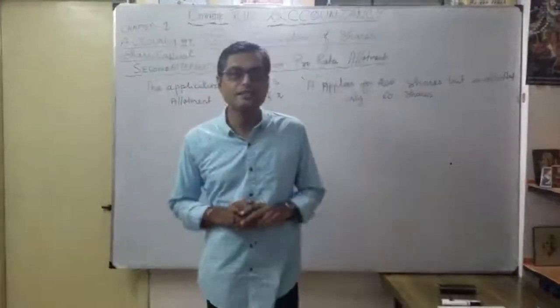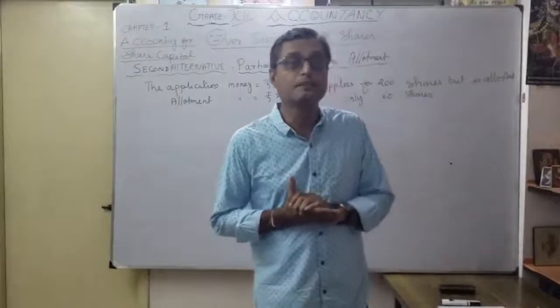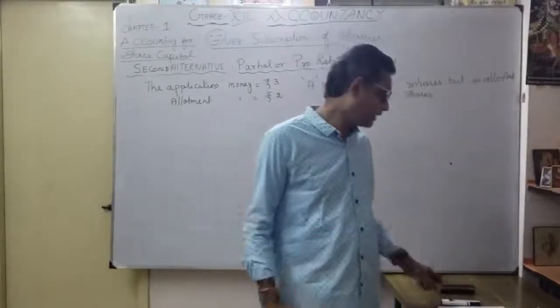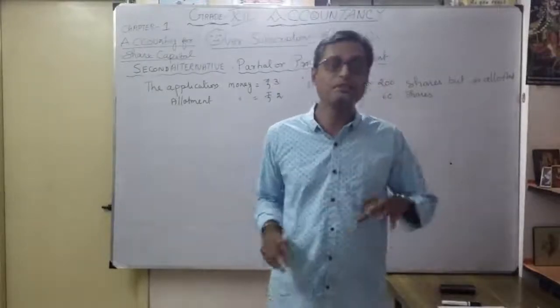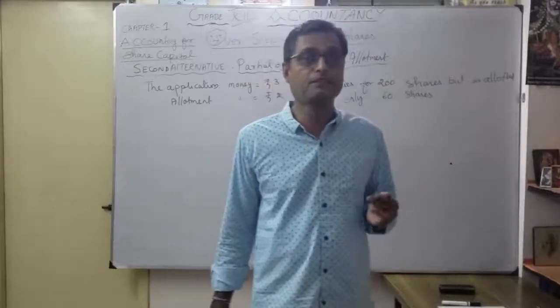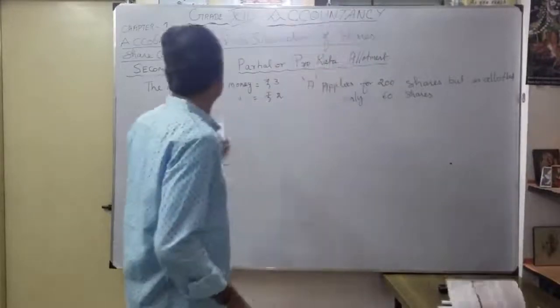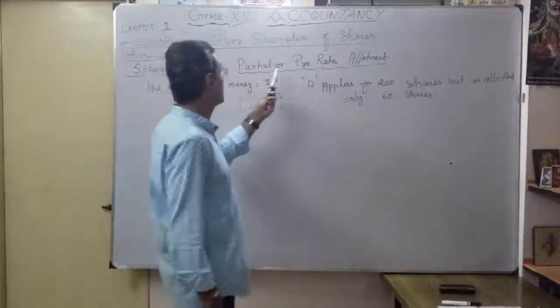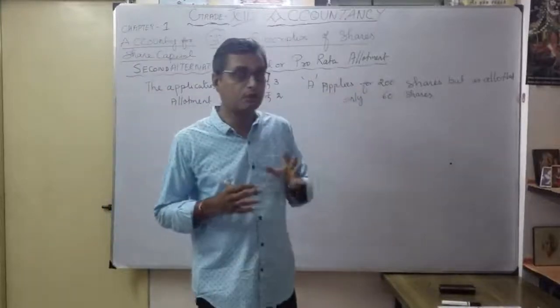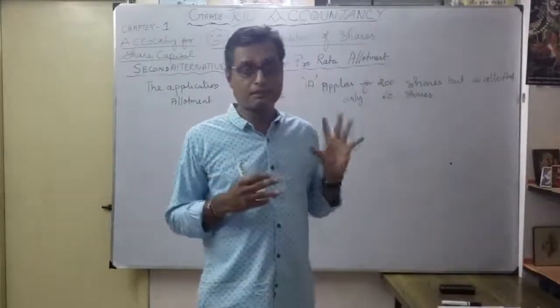So now we will see the second alternative. What is that? Maybe partial or pro rata allotment. Correct. The first one is the rejection of applications, the first alternative. Second alternative, partial or pro rata allotment.